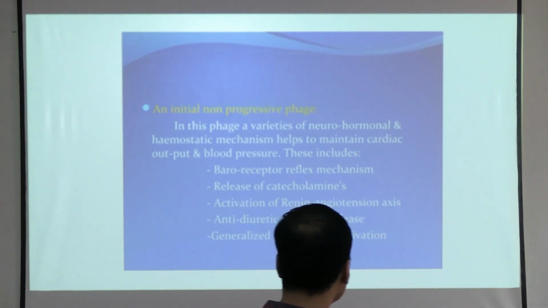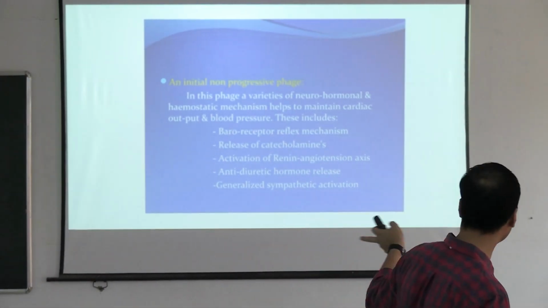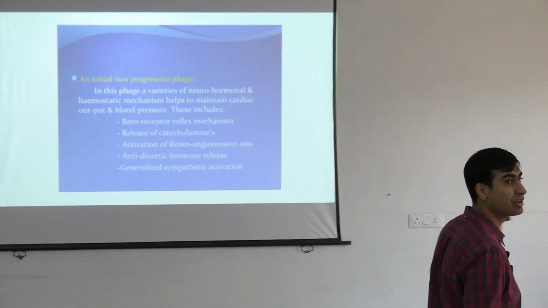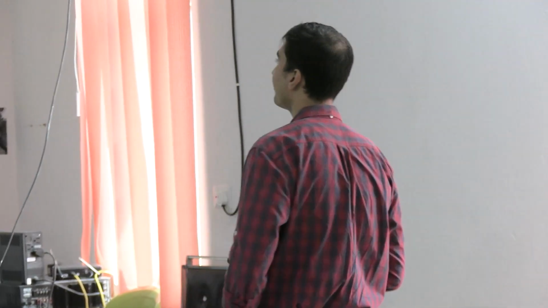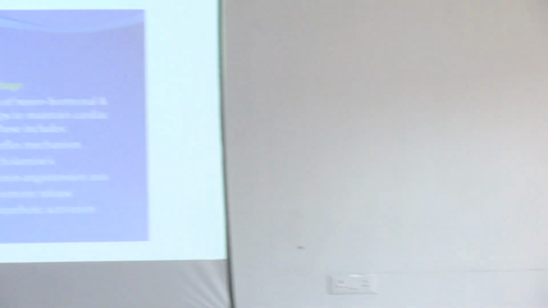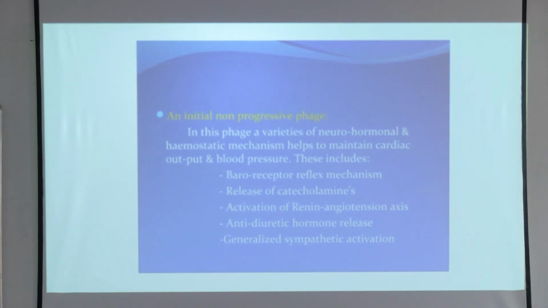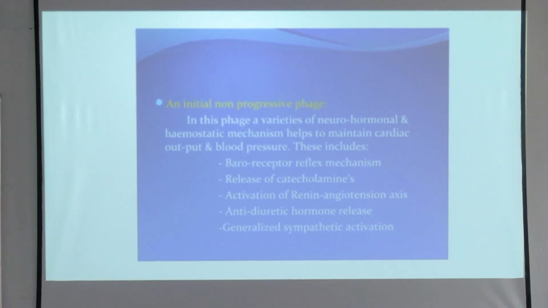So in the initial non-progressive phase, I was telling about the baroreceptor reflex. There is an activation of the renin-angiotensin system. So these are all physiology that you have read in your first year. Okay. So that is how your body tries to improve what has been lost. So in this phase, a variety of neurohormonal and hemostatic mechanisms help to maintain the cardiac output. This includes the baroreceptor reflex, release of catecholamines, the activation of the renin-angiotensin axis, ADH release, and sympathetic activation.